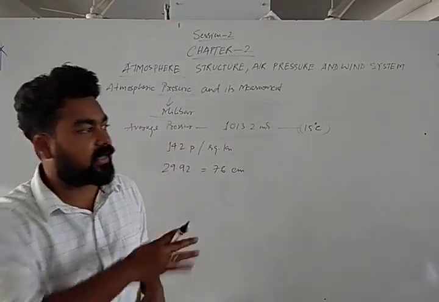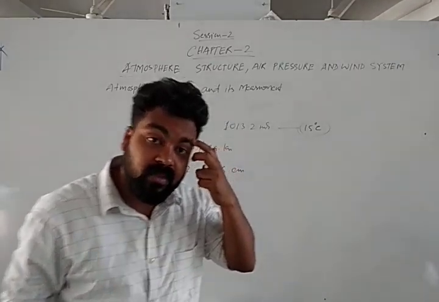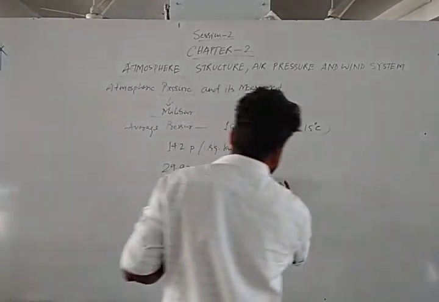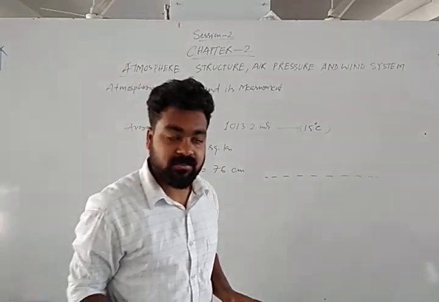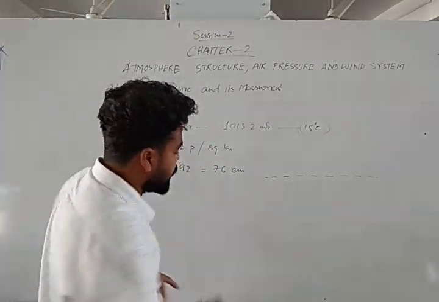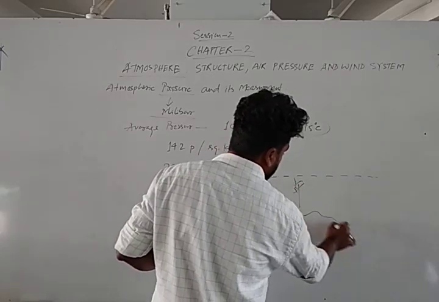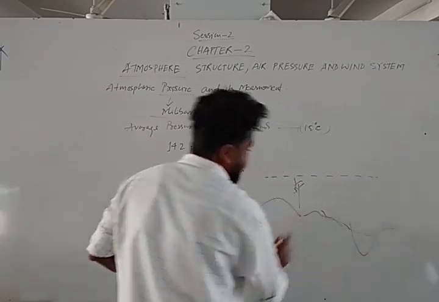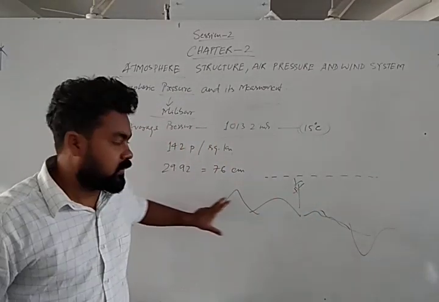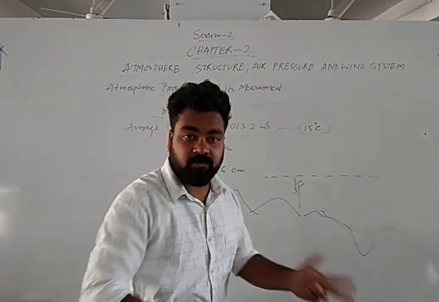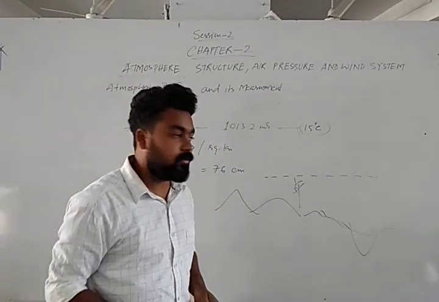We could measure at the land level also, in the mountainous area also, in desert area also. Why? Because sea level is a uniform surface. There are no ups and downs or disturbances. But in land area, mountain is there, vegetation is there, any valley is there. That means so many ups and downs are there. That's why we don't measure the pressure at these ups and downs level. That is a rugged topography.